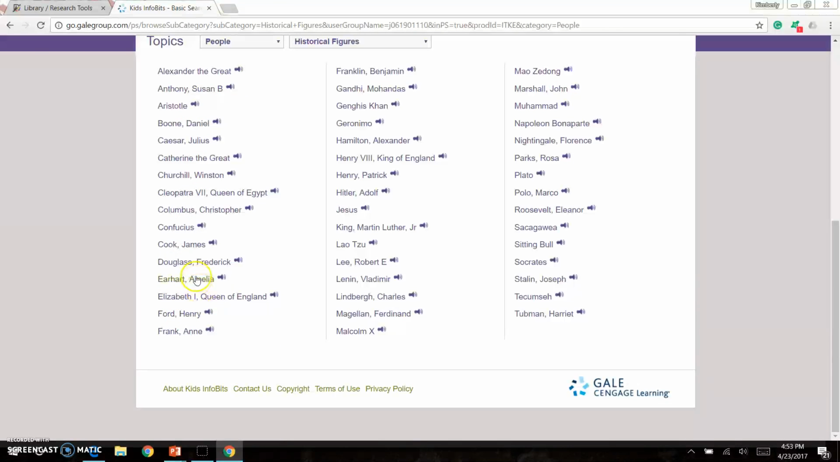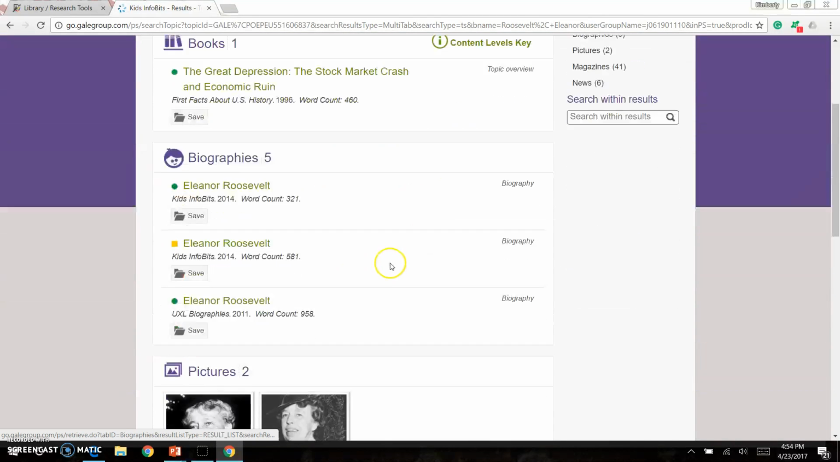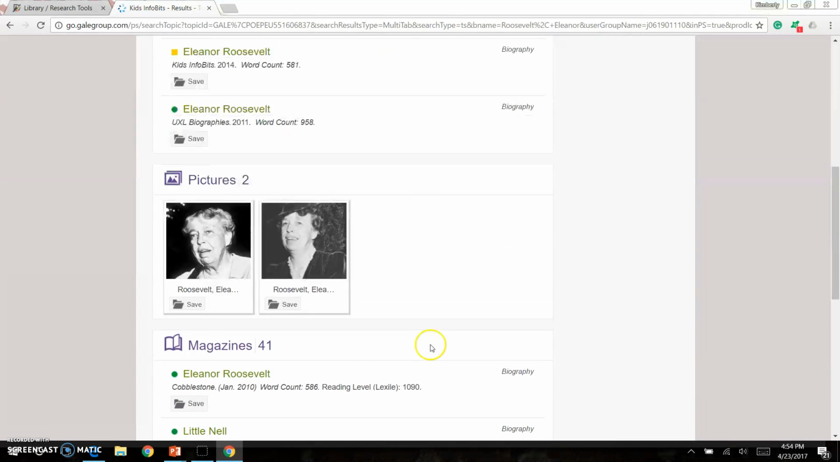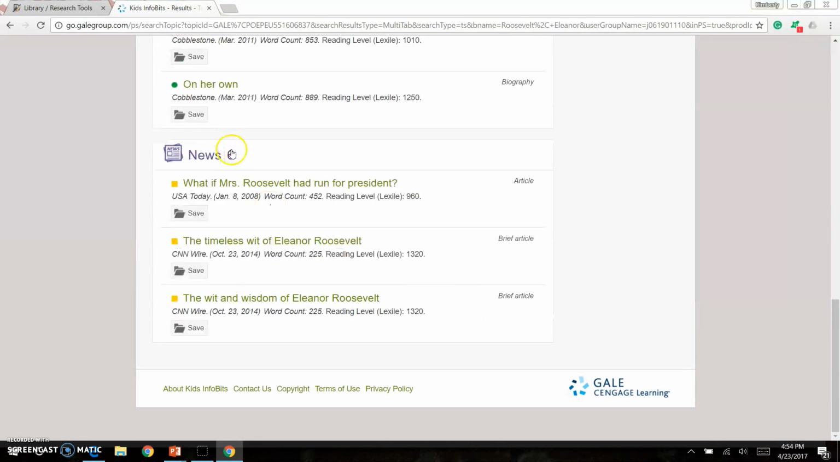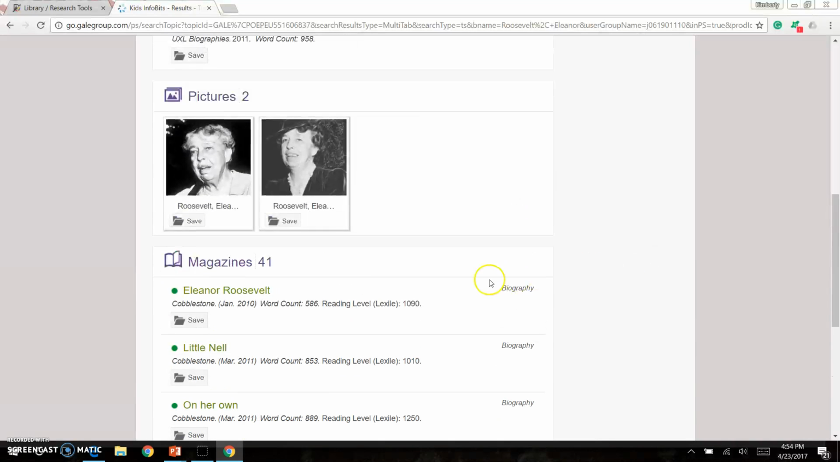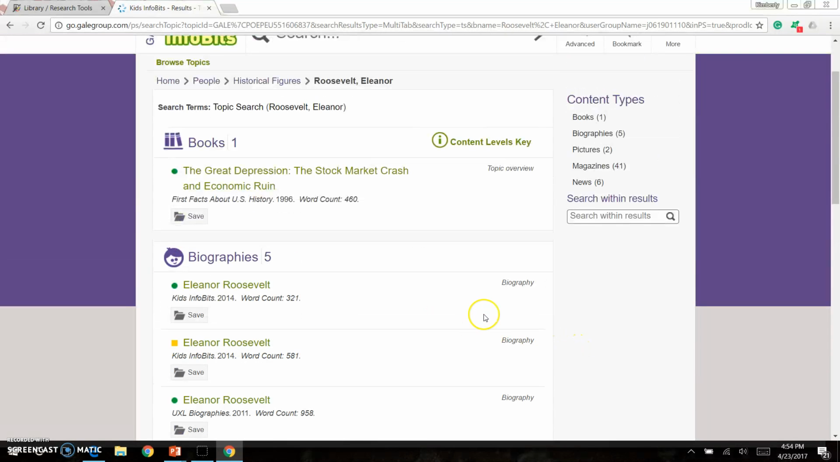I see some amazing people on here, such as Amelia Earhart, Geronimo. I see Malcolm X, and looky there, Eleanor Roosevelt. As I click on Eleanor Roosevelt, it's going to give me several options. It shows me a book that's available. It says there are 5 biographies available, 2 pictures, 41 magazine articles, and 6 news articles. If I'm going to write a biography or write about Eleanor Roosevelt's life, then I want true and accurate information.